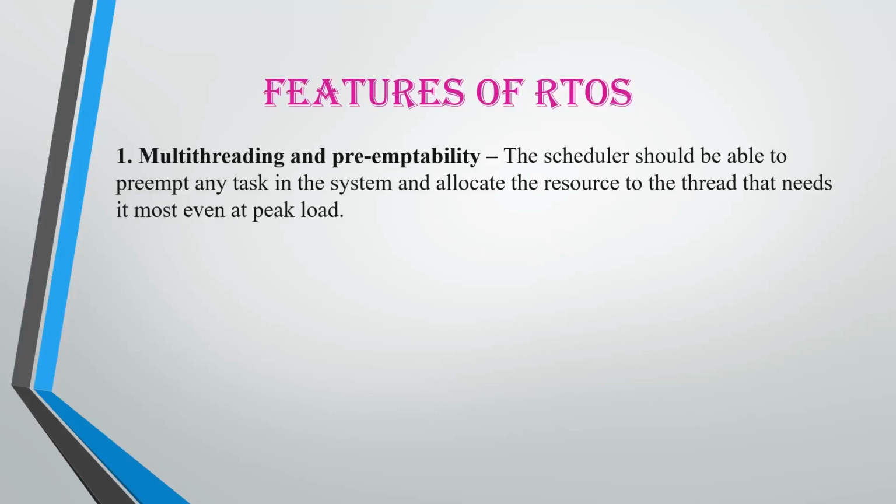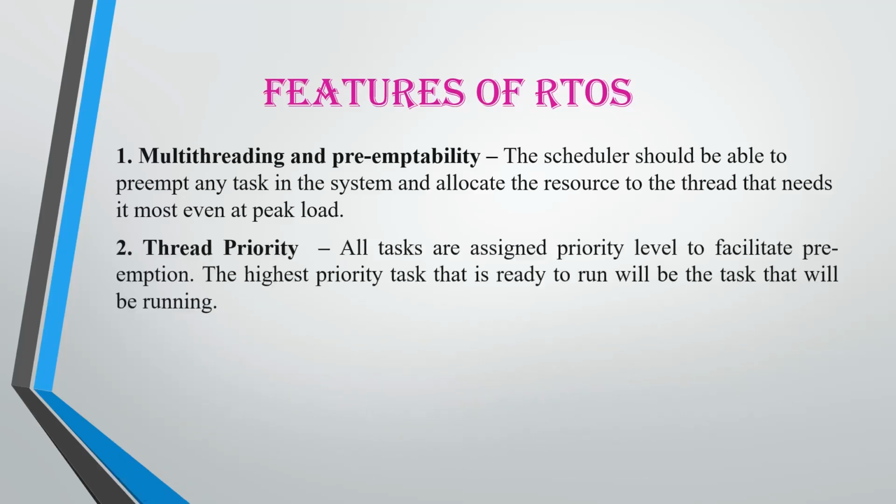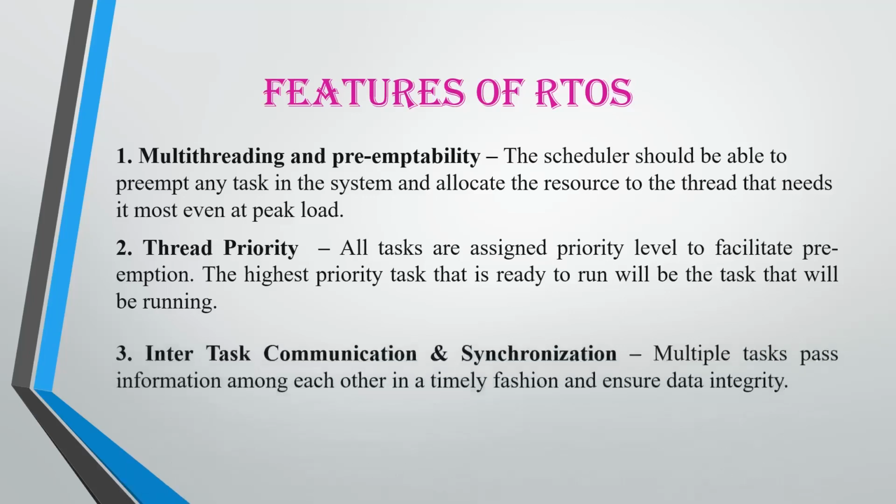The scheduler should be able to preempt any task in the system and it should allocate the processor or the resource to the thread. Next is thread priority, that is preemption. All tasks in the system are assigned a priority level and on the basis of the priorities they are asked to run, and the task which will be running is the highest priority task.